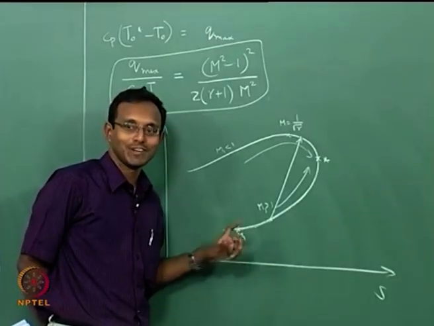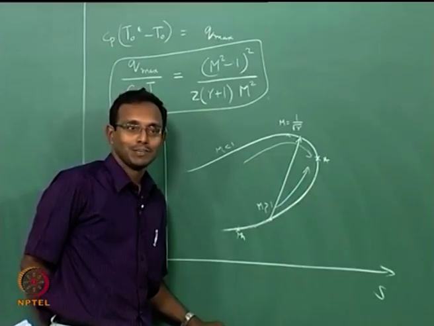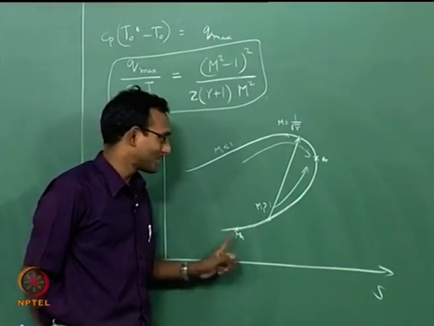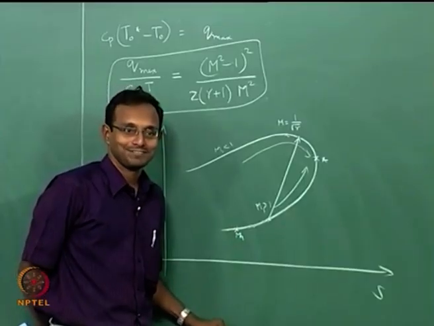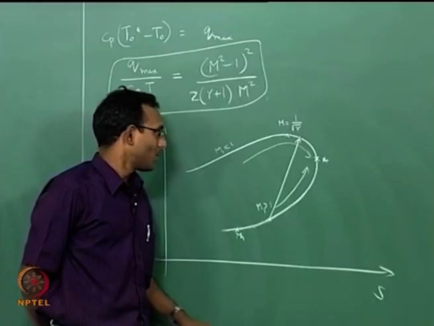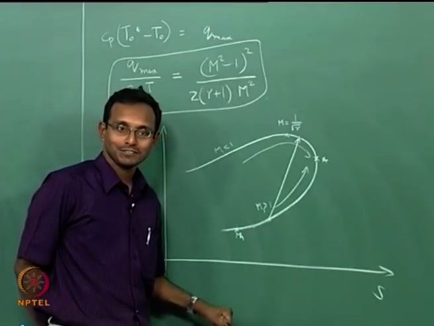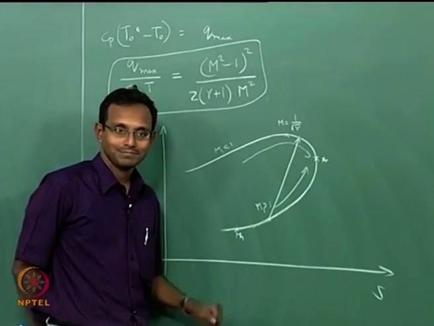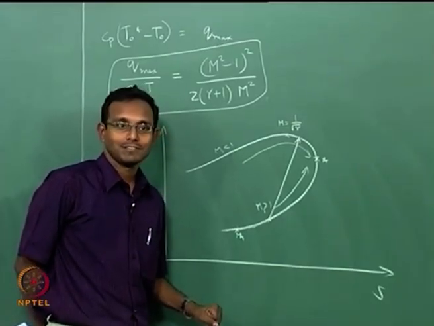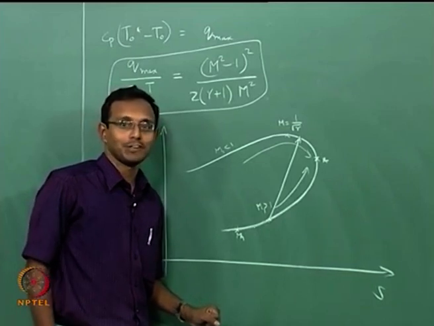Once I understand this, now I can proceed further into PV diagram. I already gave a clue just before starting this discussion. What is the main difference because of normal shock? T naught remains the same, P naught changes, stagnation pressure drops.